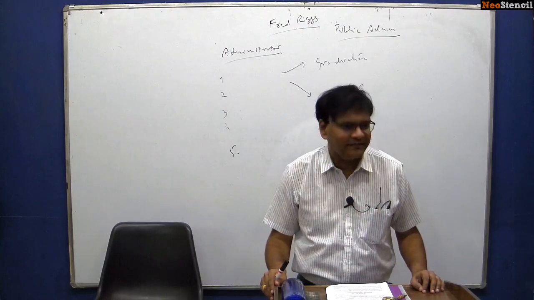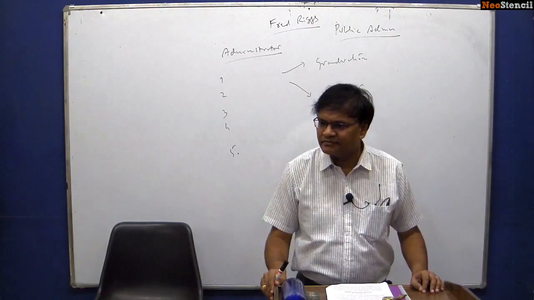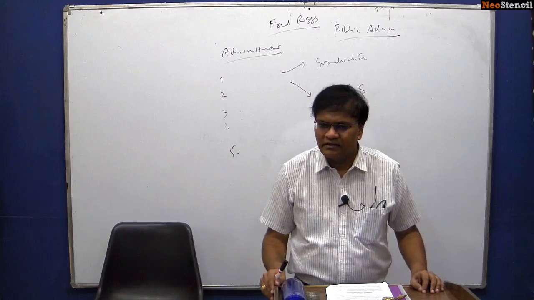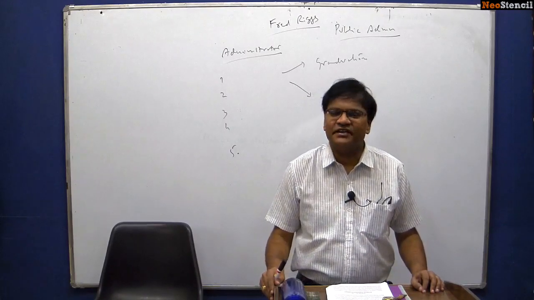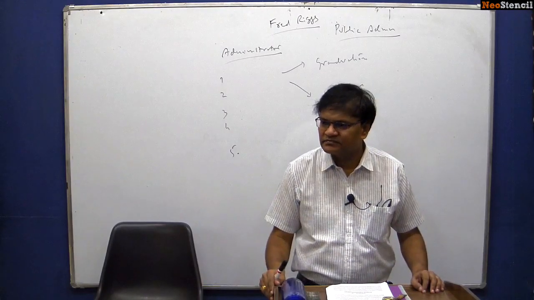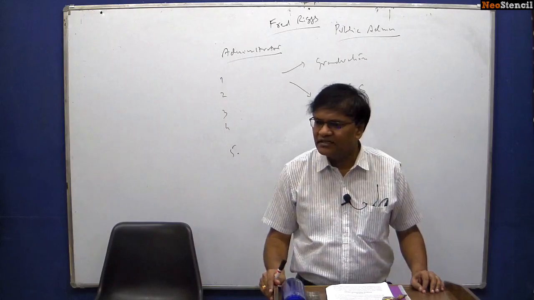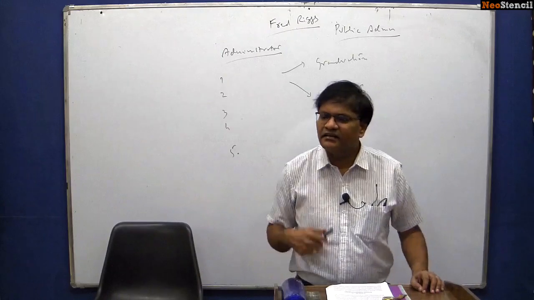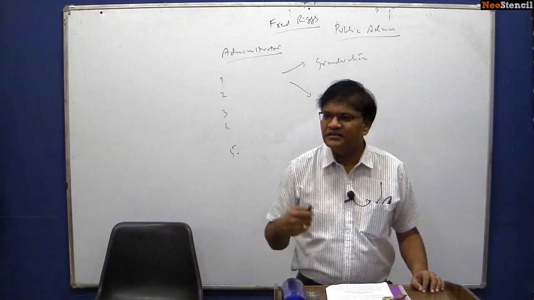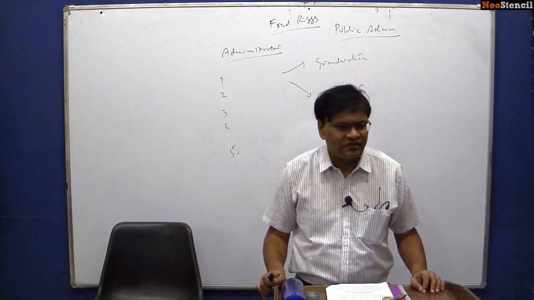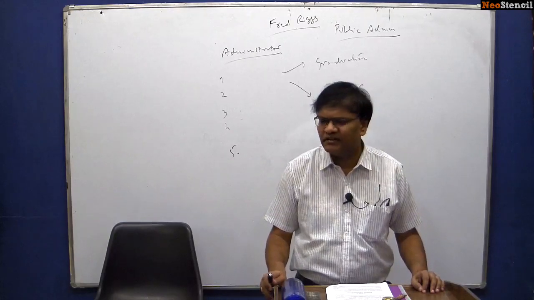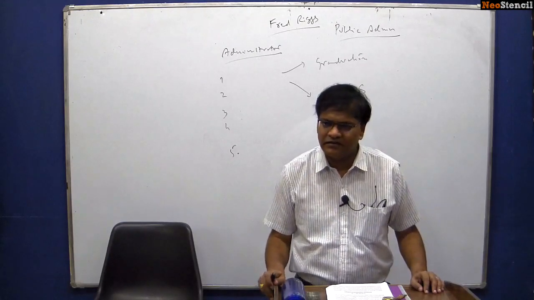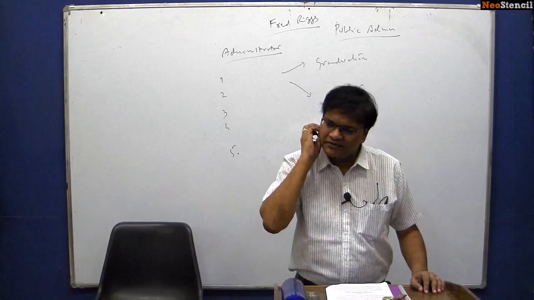The question was about you are constructing a dam. When you are constructing a dam, what are the factors you will take into consideration while taking a decision related to constructing a dam? This question was asked 3 years back in our public administration paper 1, for around 20 marks.